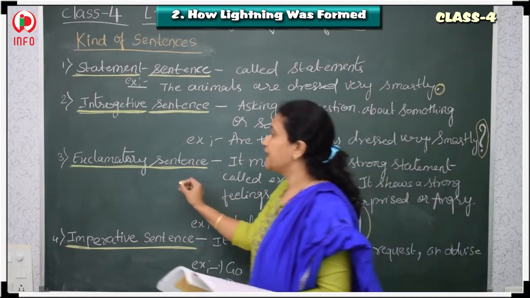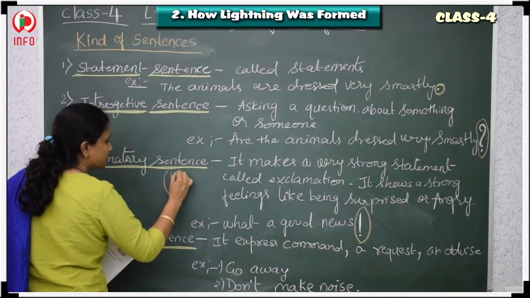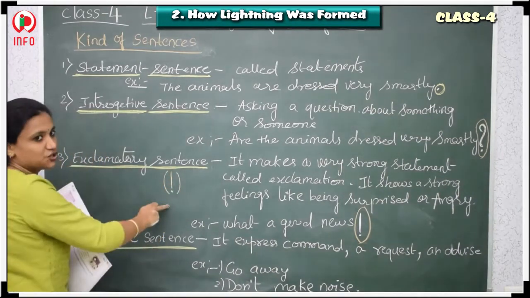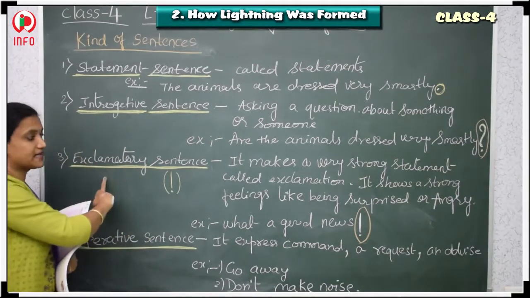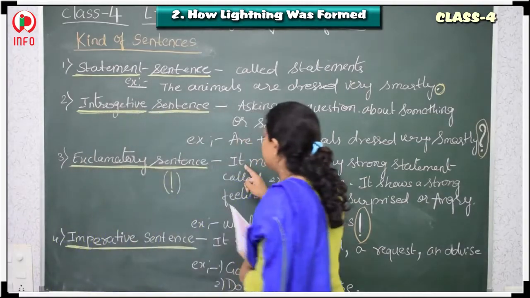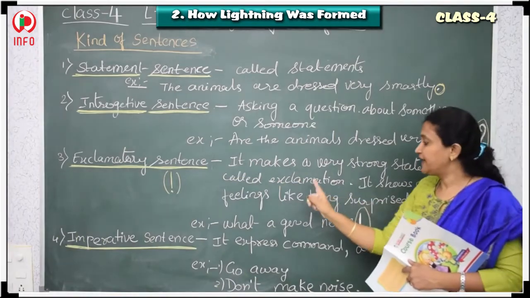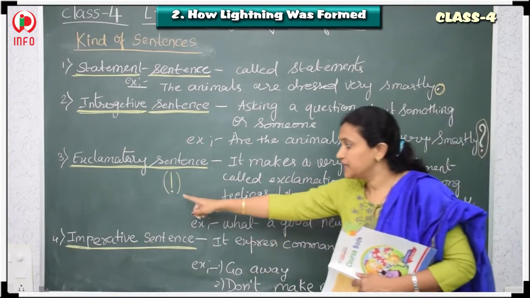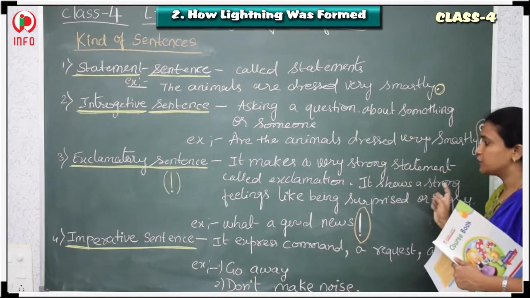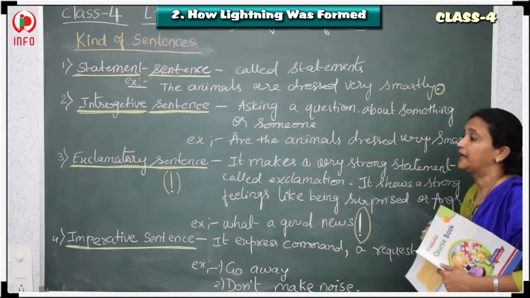We know the exclamation mark like this. Wherever we get this kind of mark, it is an exclamation mark. So that is called an exclamatory sentence. So what is it? We will just see now. It makes a very strong statement called exclamation. Whenever the exclamation mark is there, those are all strong statements. It shows a strong feeling like being surprised or angry.